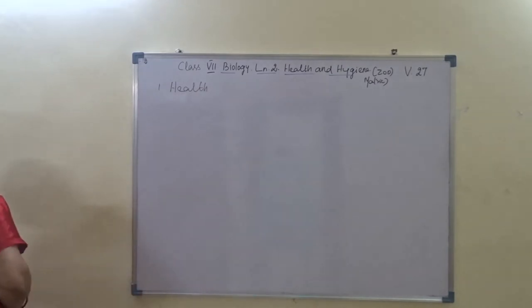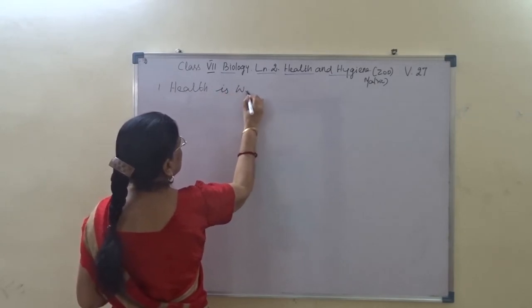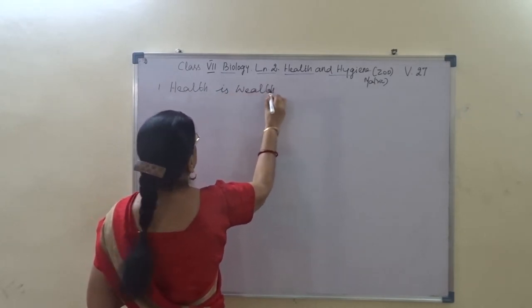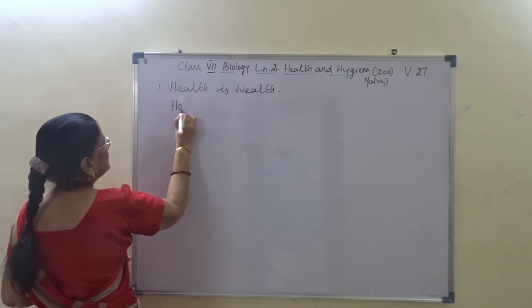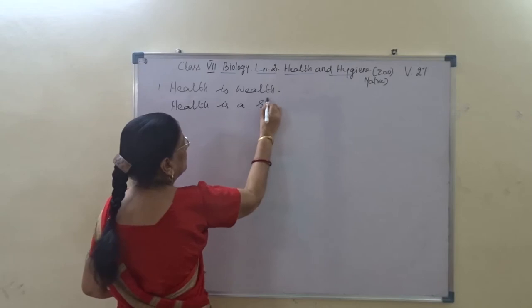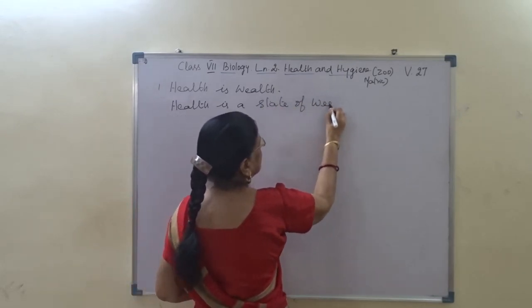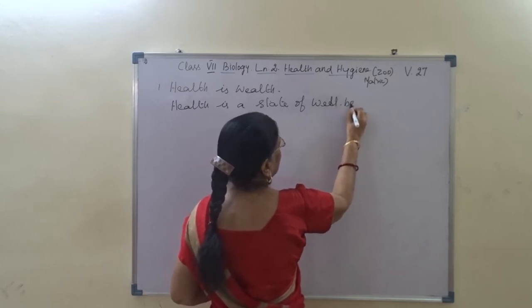Health is wealth, we say. Health is a state of well-being.